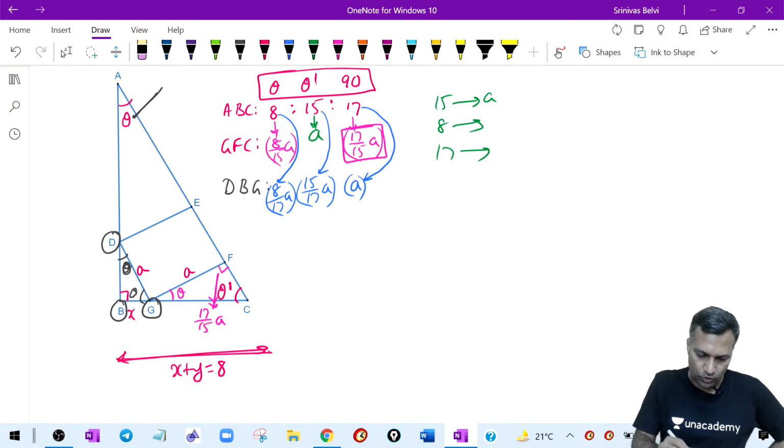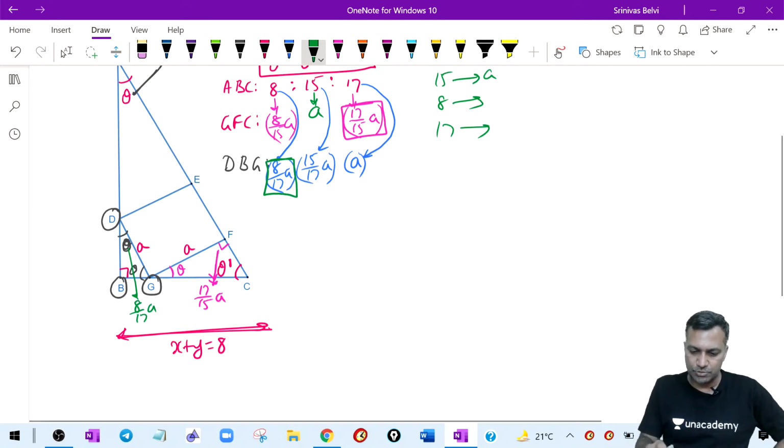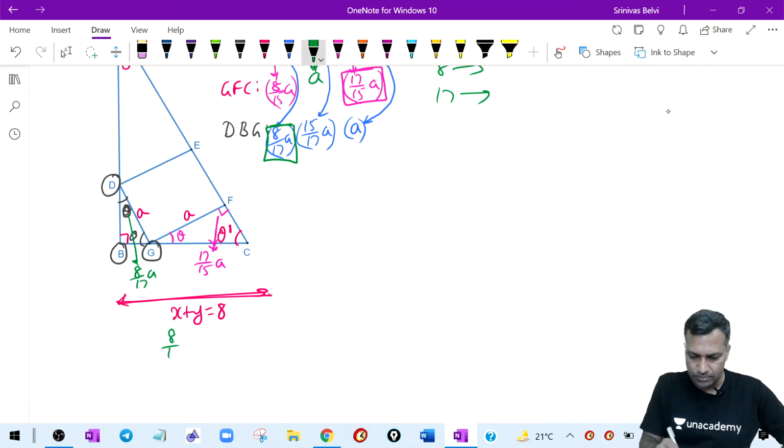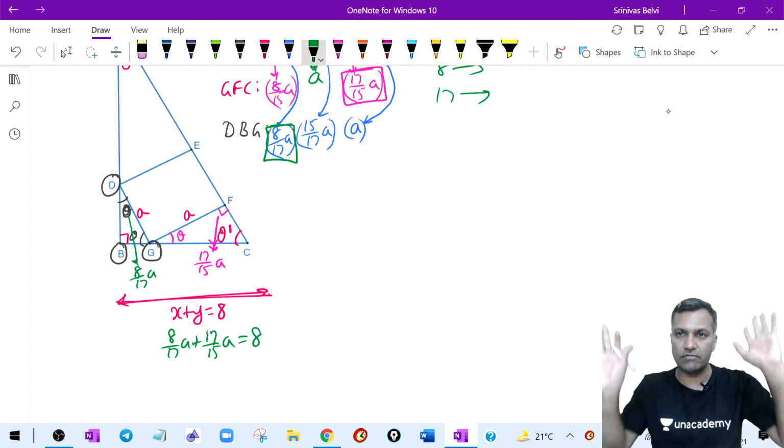So what do I want out of this? I want the side opposite theta, which becomes my X. What is the side opposite theta? 8 by 17A. Good. Now you are trying to say that X plus Y is equal to 8, meaning 8 by 17A plus 17 by 15A is equal to 8. From here I have to take the LCMs and then figure out the value of A.